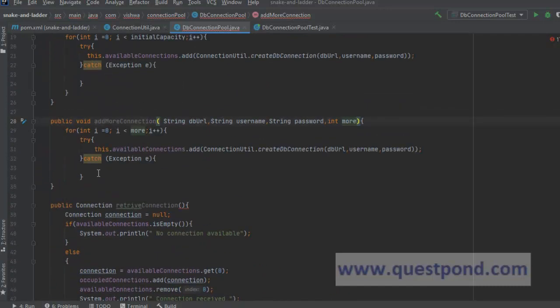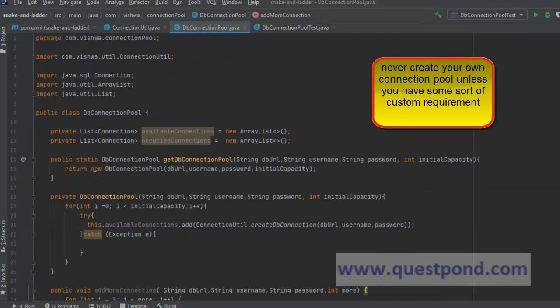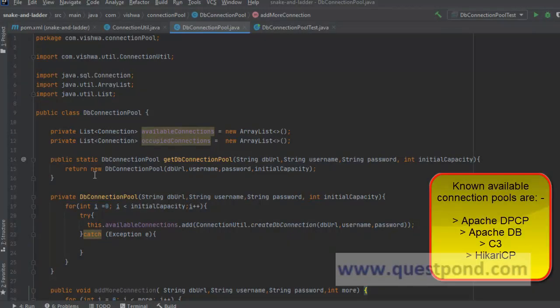Now in real world, we will never make a connection pool ourselves. Very seldom we make use of our own connection pools, because there are many connection pools already available as third-party dependencies. For example, some of the well-known connection pools available are Apache DBCP, Apache DB connection pooling.